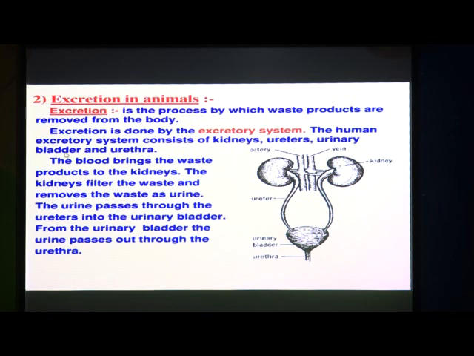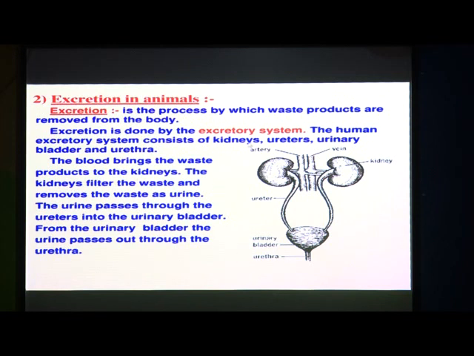The human excretory system consists of kidneys, ureters, urinary bladder and urethra. Whenever there is excretion of waste products, the excretory system works for this process. This is the structure of the excretory system in human beings.